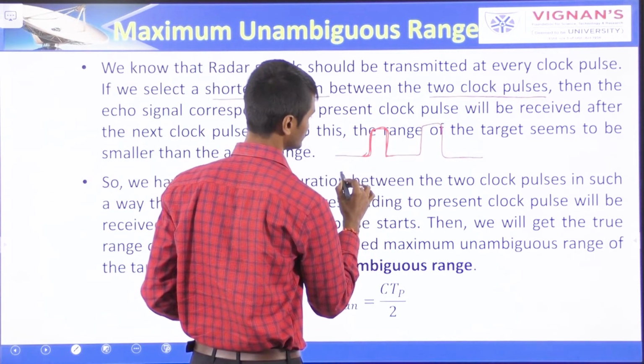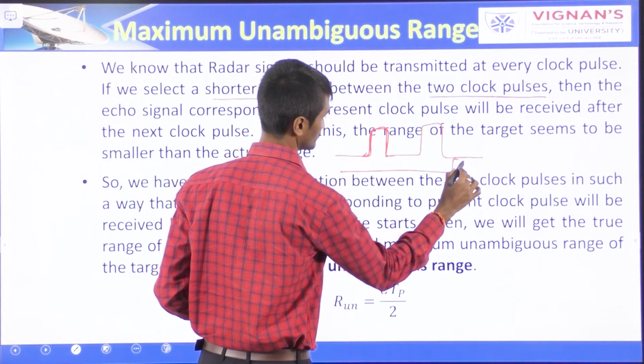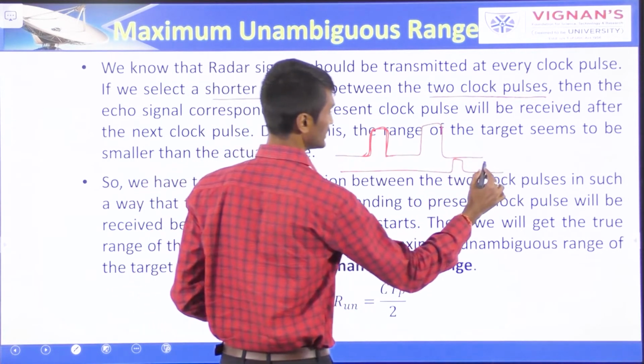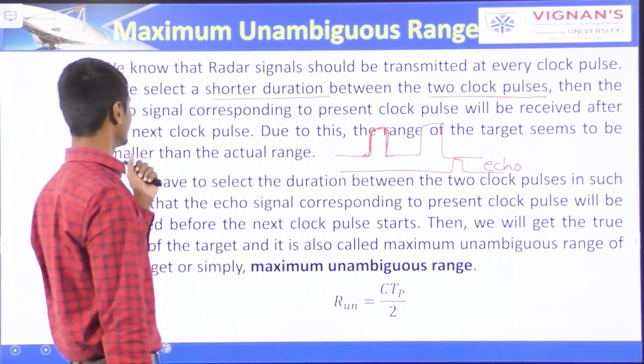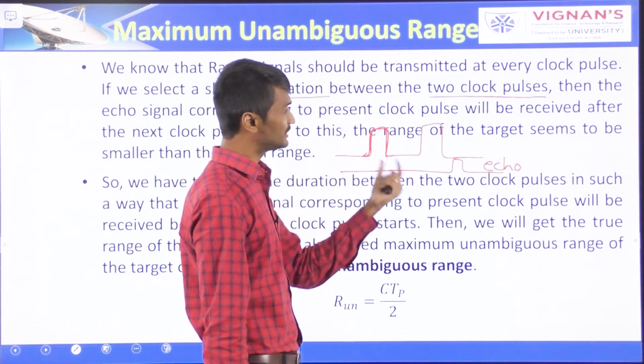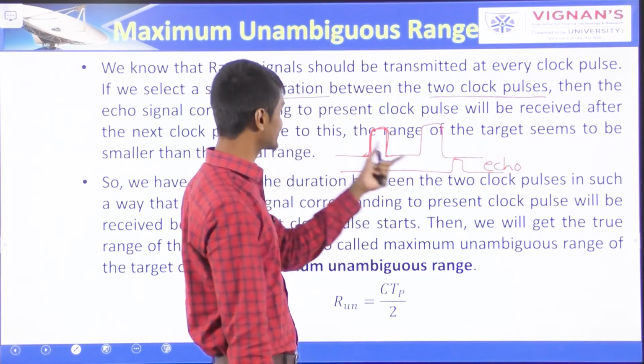Suppose we are considering this one as the echo, okay, so the echoes will be received after the next clock pulse.